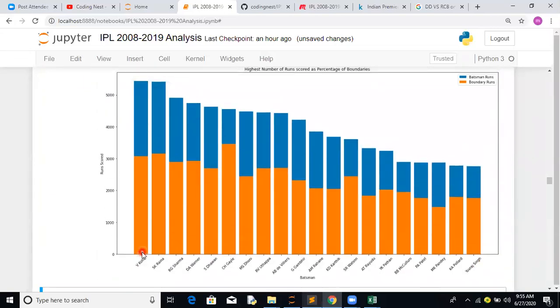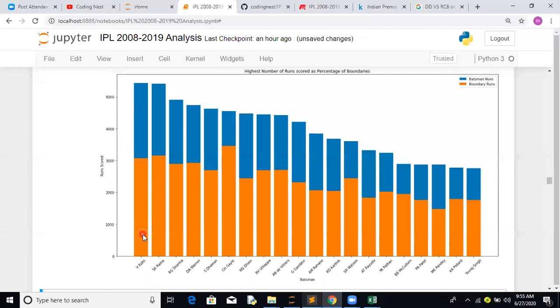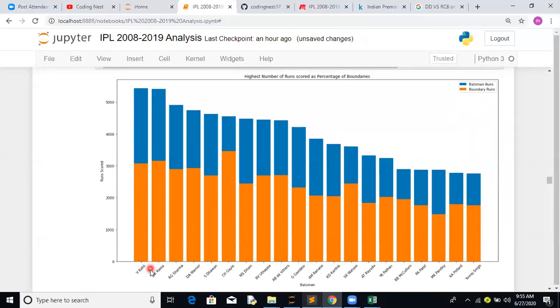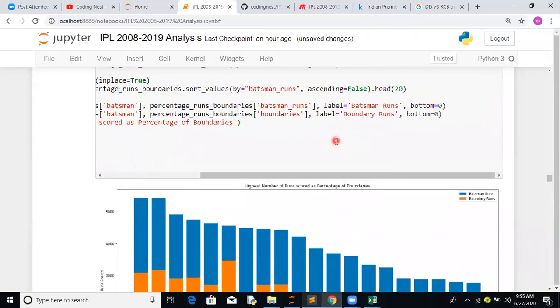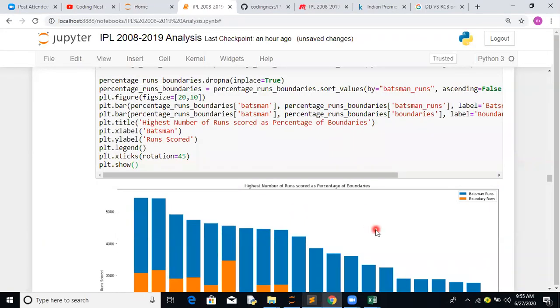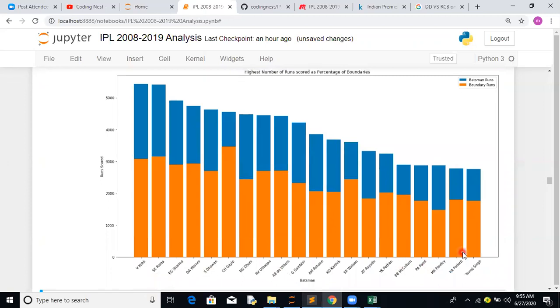So Virat Kohli is the one who has scored the maximum runs, as per the legends. If you notice, more than 50% of the runs scored by Virat Kohli are as a percentage of boundaries. Second is SK Raina. But if you notice Chris Gayle, even though he has scored fewer runs, the percentage of boundaries compared to total runs is the maximum. So this is how we have listed it down, the top 15 and top 20 batsmen as per number of runs.